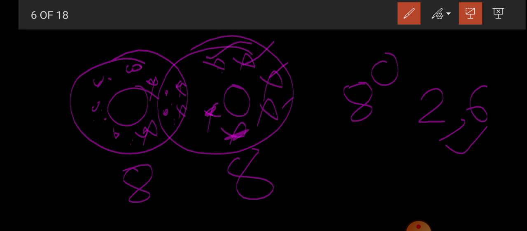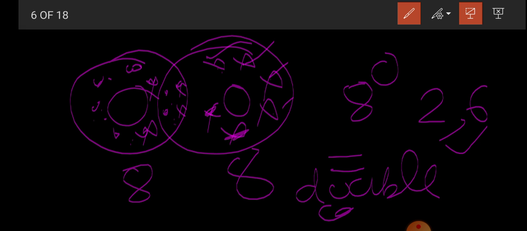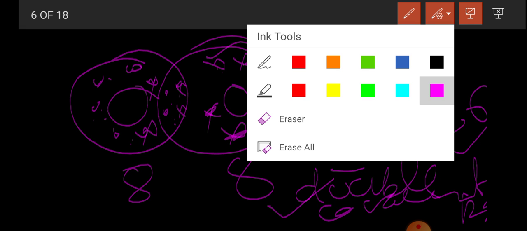So total 8. Both will be completing their octet, meaning they will have 8 electrons in the outermost orbit by this method of sharing of electrons, and they will form 2 shared pairs. For one shared pair there is one line, and if 2 pairs are there, then 2 single lines are formed. So it is a double covalent bond. Double covalent bond. Okay, it is not showing here, but you are listening to me. Double covalent bond. Understood, students? This is about the double covalent bond.